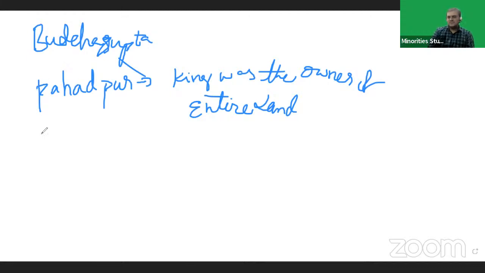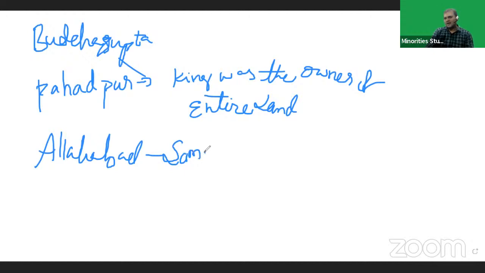the Allahabad inscription. The Allahabad inscription was given by Samudragupta. Samudragupta's victories are discussed in the Allahabad Prashasti.